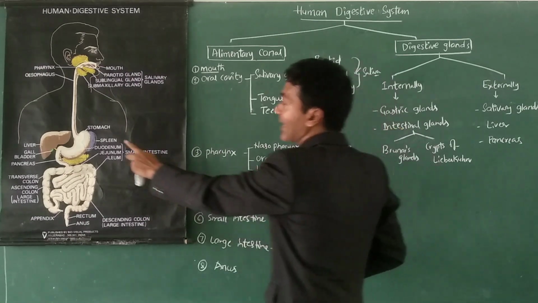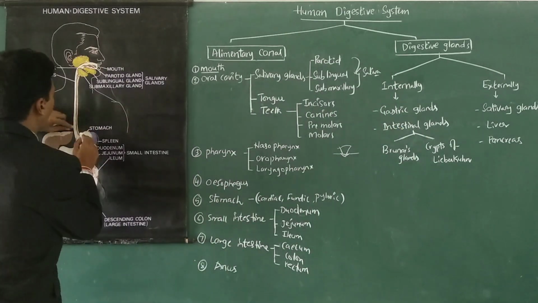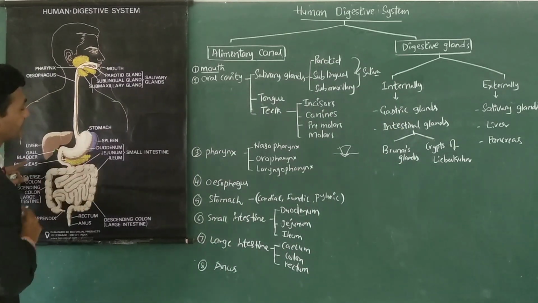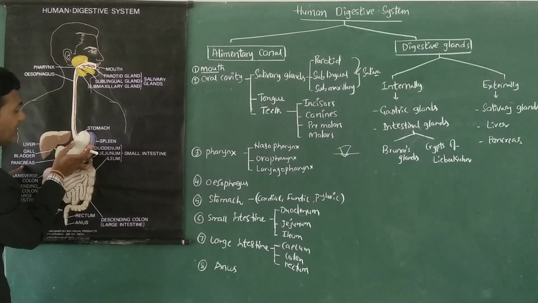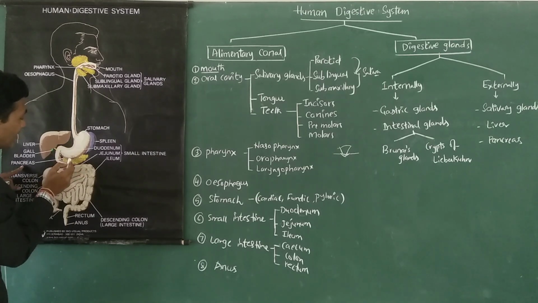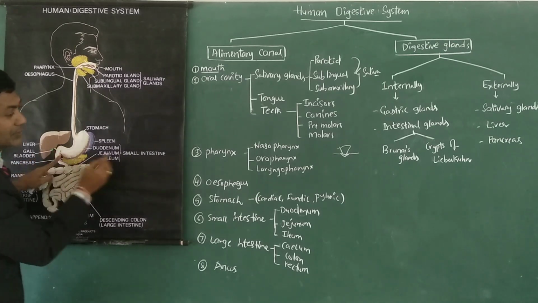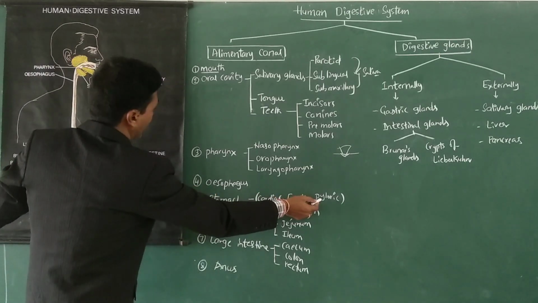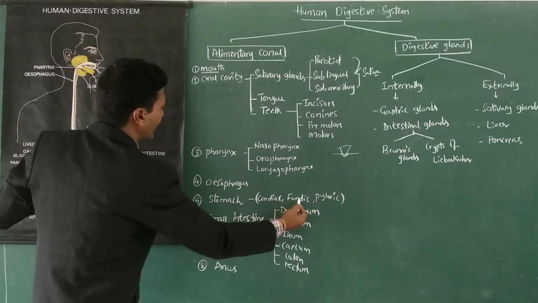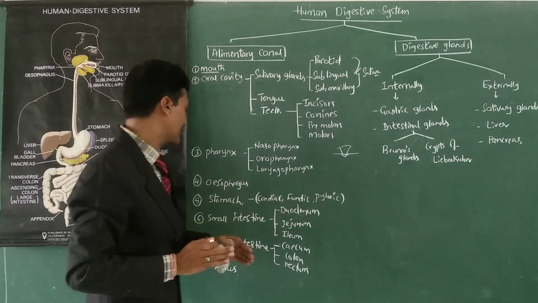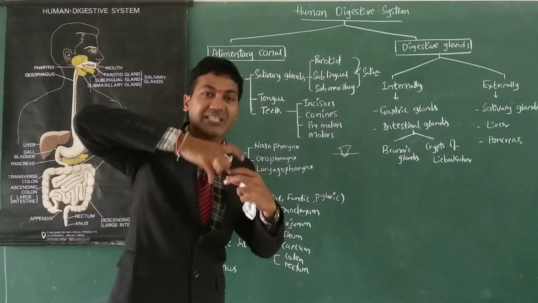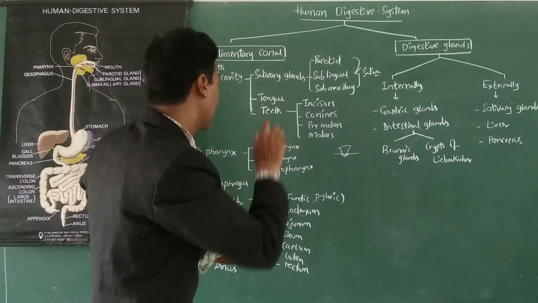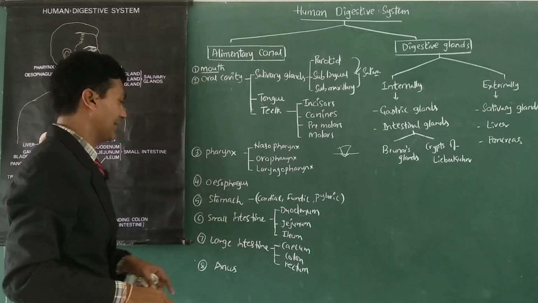The region towards the heart, this upper region, is known as the cardiac stomach, and the middle part is known as the fundic stomach, and the lower part which opens into the duodenum is known as the pyloric region of the stomach. Cardiac, fundic and pyloric, three regions of the stomach, help in the partial digestion of food by the gastric juice and the HCl.